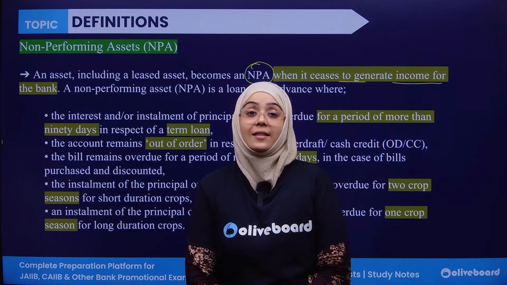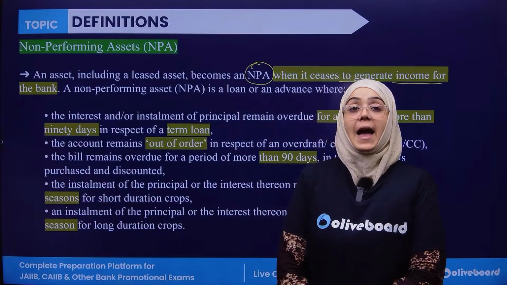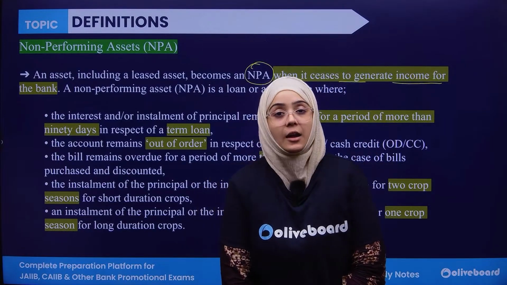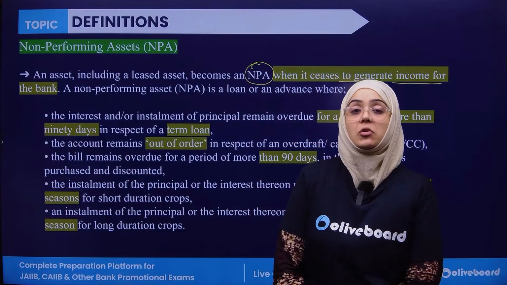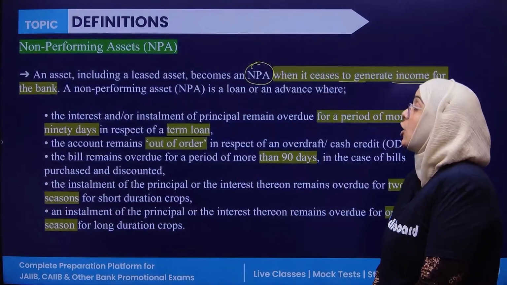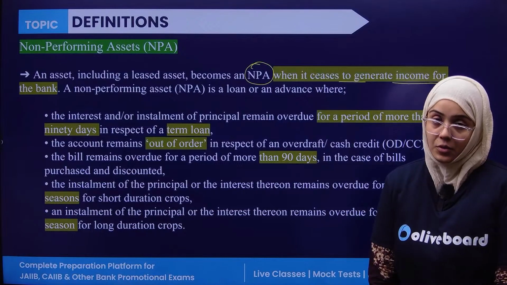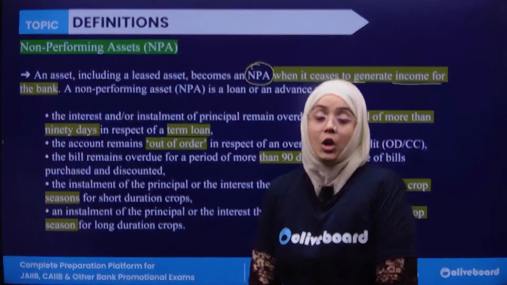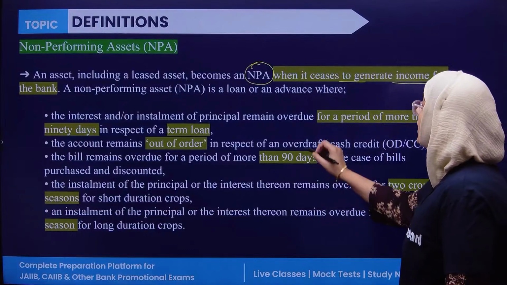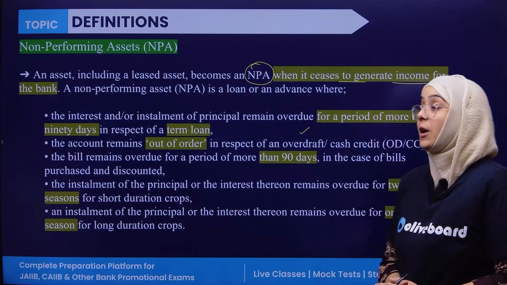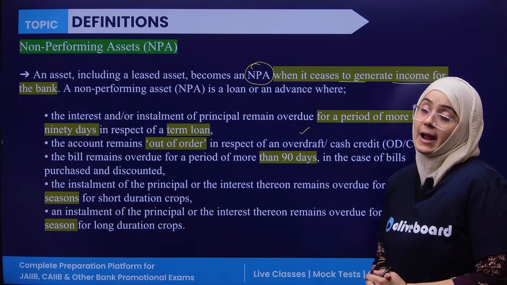Any financial asset of the bank which stops generating income, which ceases to generate revenue for the bank, is known as a non-performing asset. A non-performing asset can include any interest on a loan or repayment amount which is overdue for a period of more than 90 days.